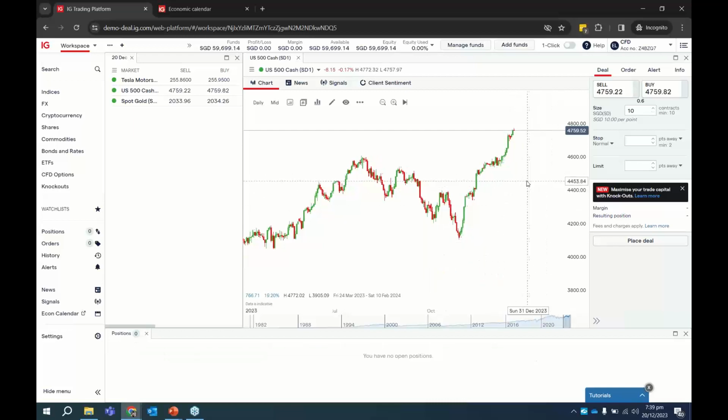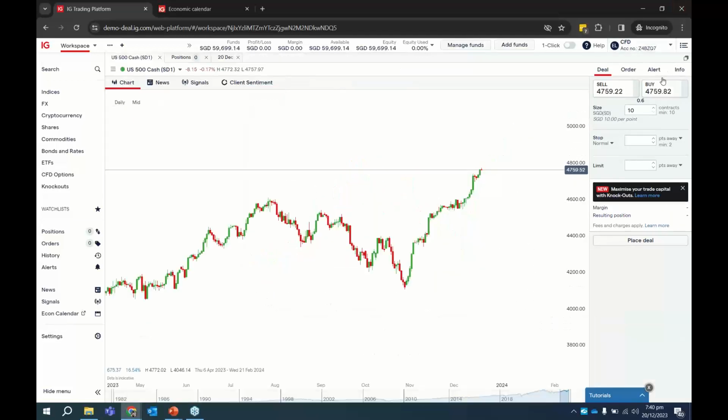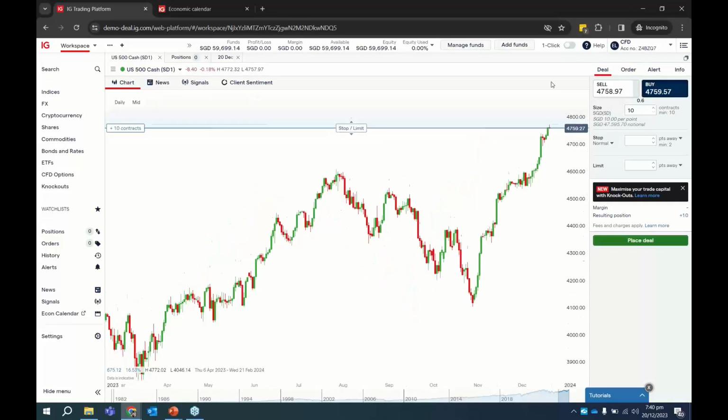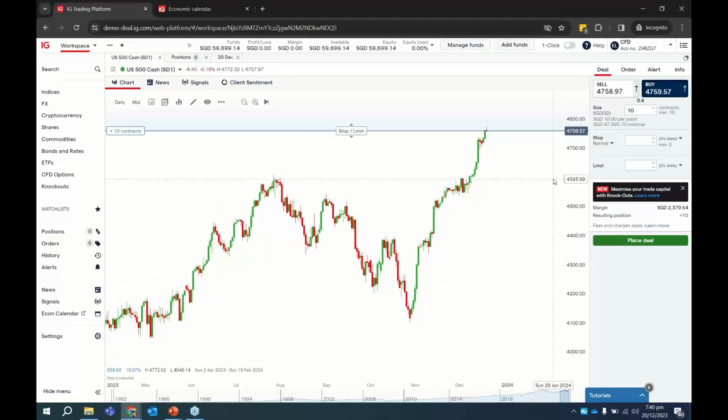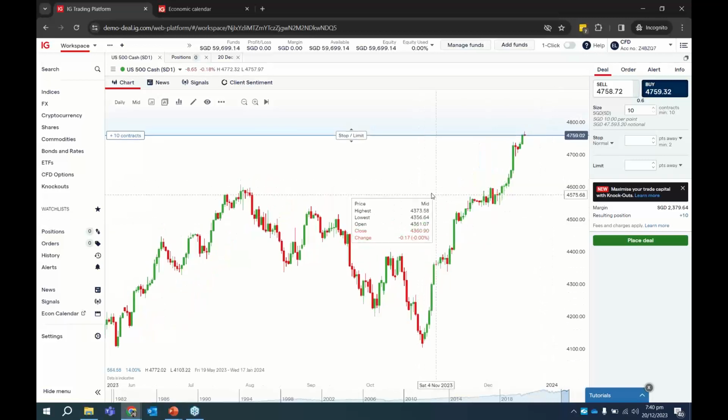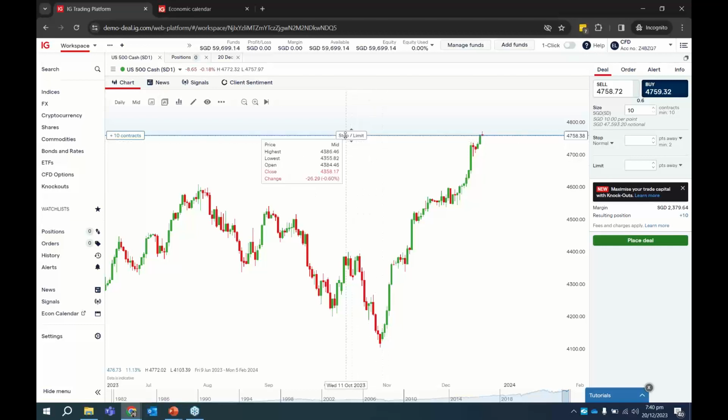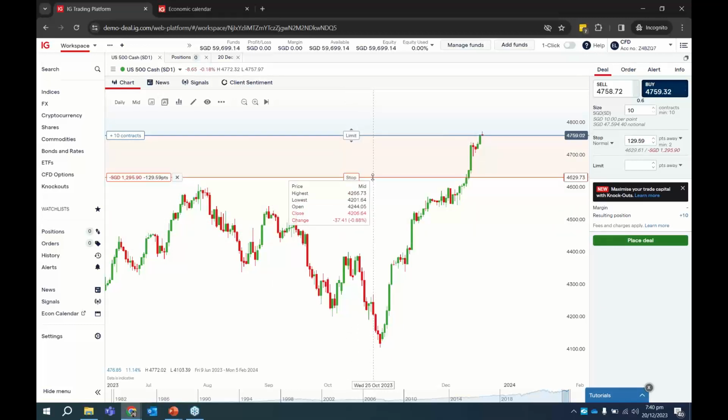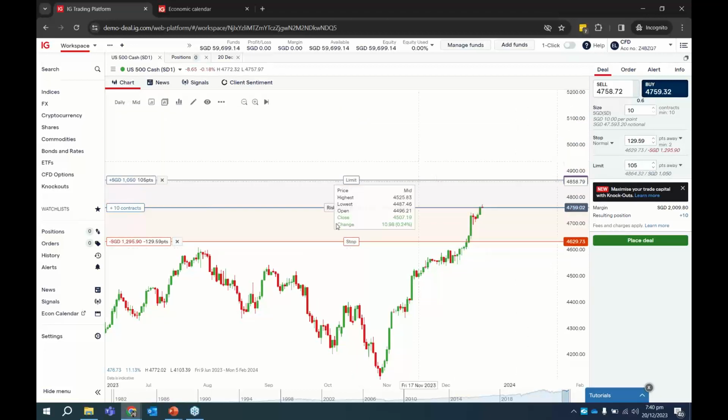Okay, but let's say right now, let me maximize this again. Okay, so let's say right now, if you want to enter a buy trade, and one very useful function is that if you are looking into price action and technical analysis, right, you can actually click on this line. Okay, so you notice that when I click on the direction, right, there is this stop and limit line over here. So this is the entry price. If I click on this box over here, I click it, I drag it, it immediately fills up for me over here. Okay, so if I click on the box and drag up and drag down, right, you notice that it recognizes what I'm trying to do.